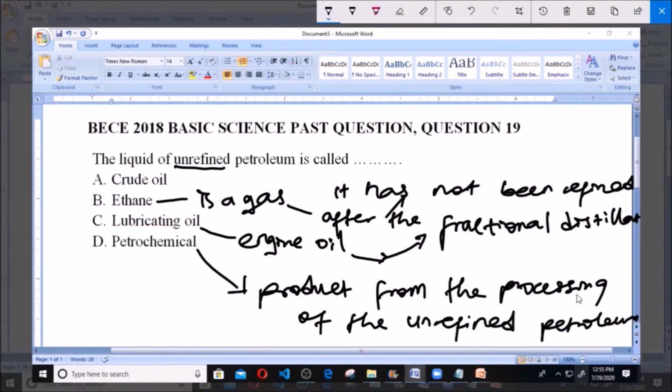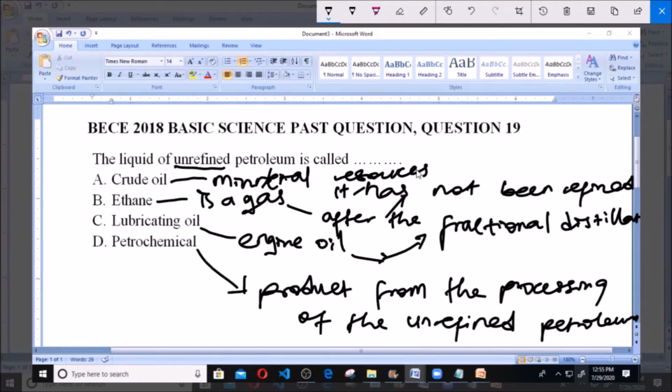Now what is this unrefined petroleum? That's what they ask us. A here says crude oil. Crude oil is the liquid of unrefined petroleum. It is this crude oil which is a mineral resource. When this crude oil is refined, that is, when it is being processed, and this process, like I told you, is fractional distillation, that is when you get other petrochemical products like your petroleum, your ethane, your lubricating oil, and so on.